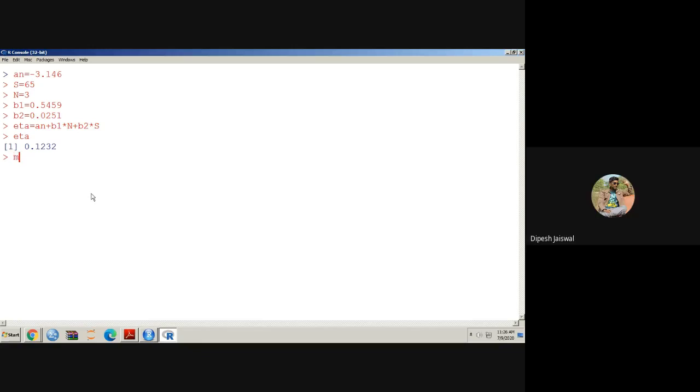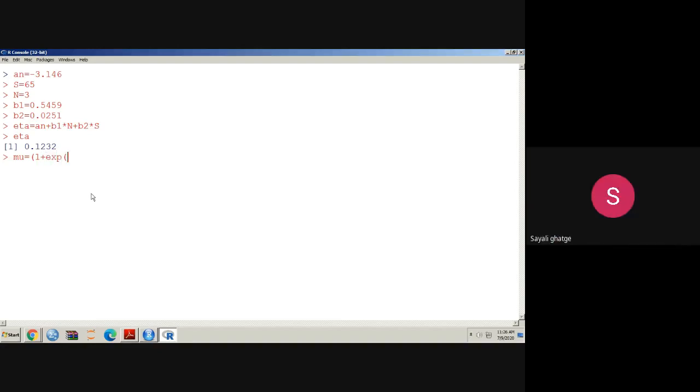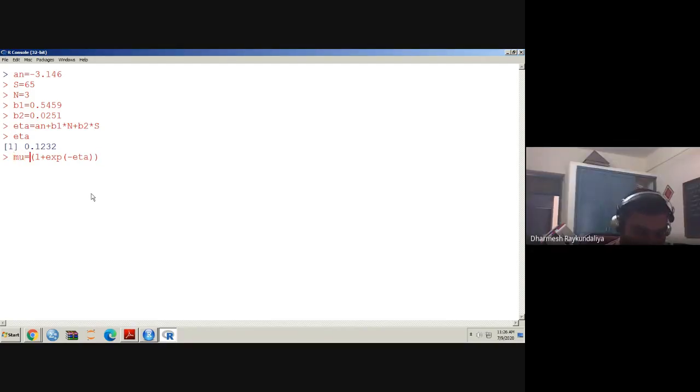So what is the mu? Mu is equal to 1 plus exponent of minus eta, raised to minus 1. Instead of raised to minus 1, we take 1 by it, it is the same. So this is giving the mu. What is that? 0.53. So you can see that if the student has attended the tutorials, then his probability of passing is 85%. However, if the student has not attended the tutorial, his probability is